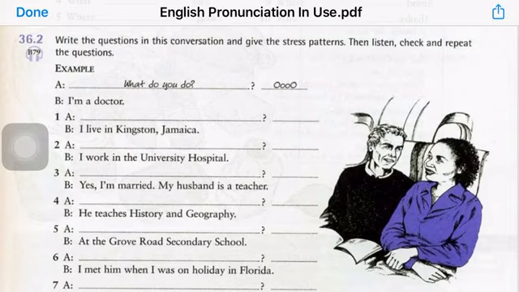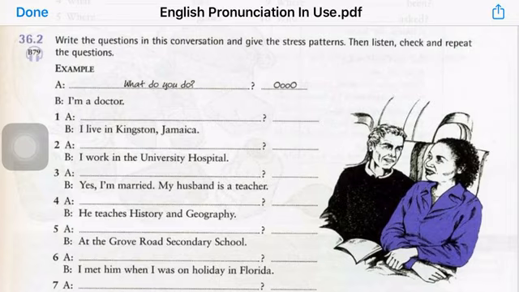Number two, the answer is I work in the university hospital. I work in the university hospital. So what do you think the question would be? The question could be something like, where do you work? Where do you work? And the stress pattern would be strong, weak, weak, strong. Why? Because where is strong, do you weak, weak, and then work is a verb, should be strong. So that would make it strong, weak, weak, strong.